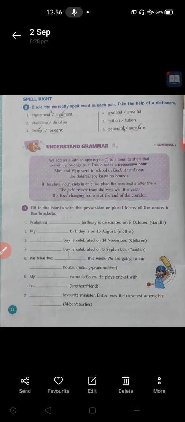Ownership. Who is the owner of this pen? Or whose pen is this, we are asking. In the class we got a pen. Whose pen is this? This is Sham's pen. Whose book is this? This is Shamala's book. Whose eraser is this? This eraser is Shankar's. When we mention the owners of things, we add apostrophe s in front of their name.